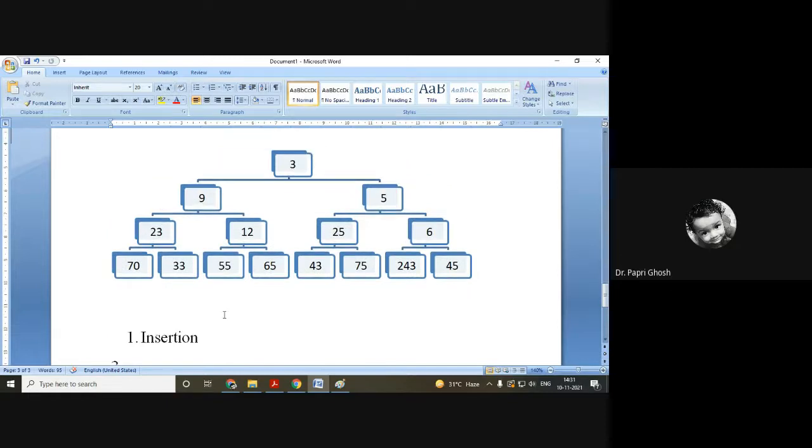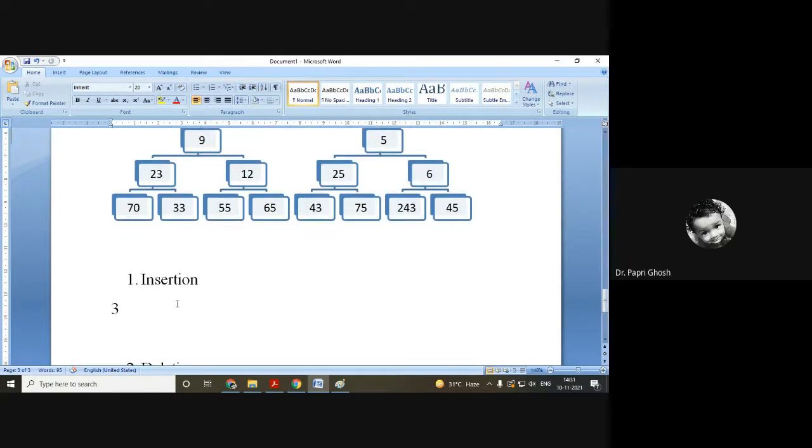So during the insertion, we must know how to do it. I mean, how to check whether it is minimum or maximum, we have to check it with the parent nodes until it is satisfying all the conditions.